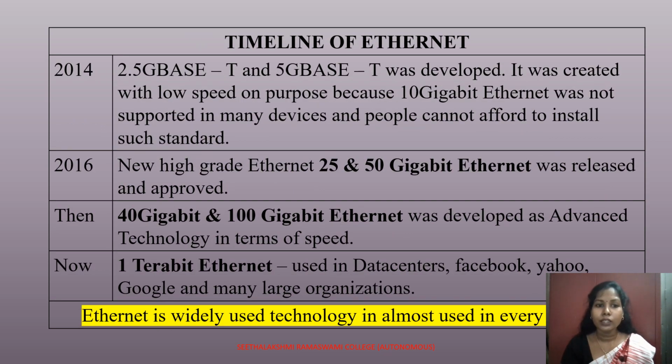In 2014, 2.5GBase-T and 5GBase-T were developed. They were created with low speed on purpose because 10 Gigabit Ethernet was not supported in many devices and people could not afford to install such a standard. In 2016, new high-grade Ethernet, 25 and 50 Gigabit Ethernet, was released and approved. Then 40 Gigabit and 100 Gigabit Ethernet were developed as advanced technology in terms of speed. Now 1 Terabit Ethernet is used in data centers, Facebook, Yahoo, Google and many large organizations. So Ethernet is a widely used technology and is used almost everywhere.